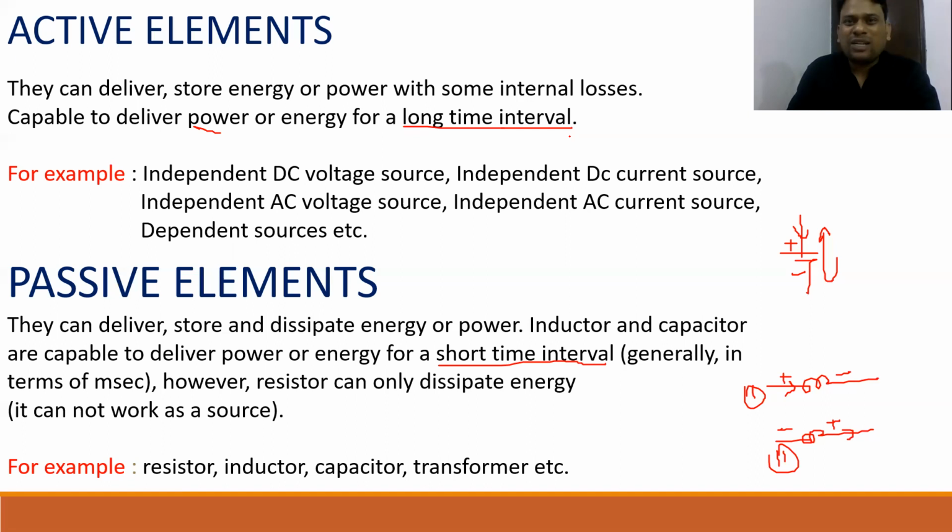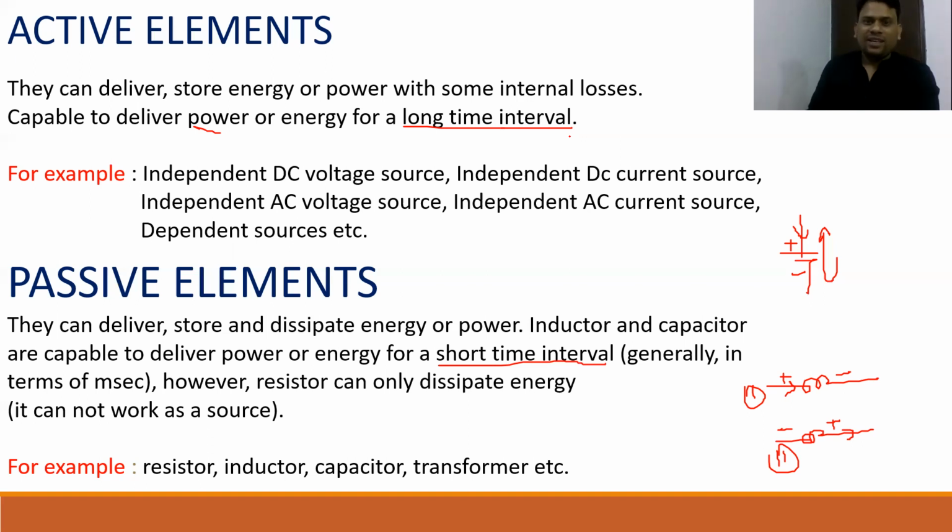As I told you, a transformer is nothing but just an inductor. So you can say transformer, resistor, inductor, and capacitor. Always remember, for active elements, whatever the examples, these elements are capable of delivering power or also they can absorb power. Doesn't matter whether active elements are independent or dependent. But in passive elements, sometimes they can only absorb power, and we have a single example for this, which is nothing but resistance. Whereas inductor and capacitor can do both things, either delivering or absorbing, depending upon the circuit situation. Hope it is clear.